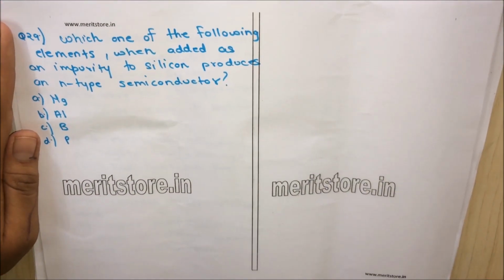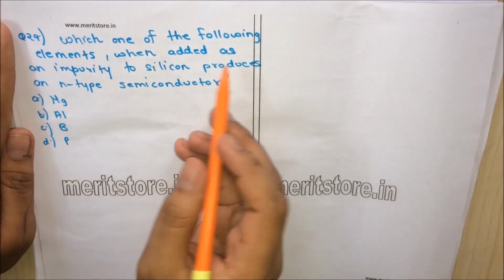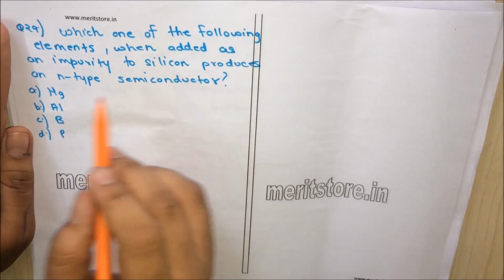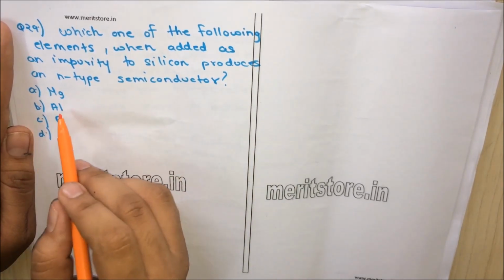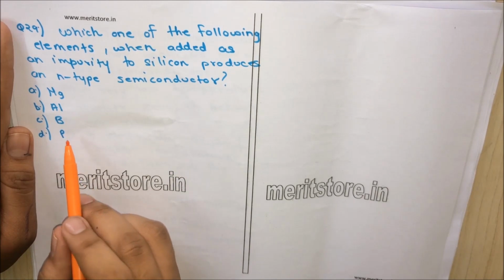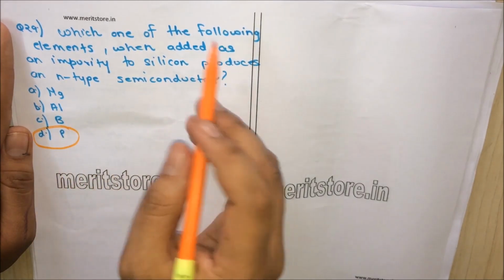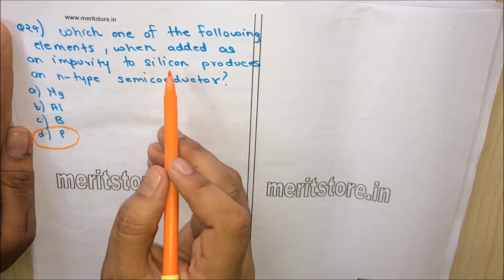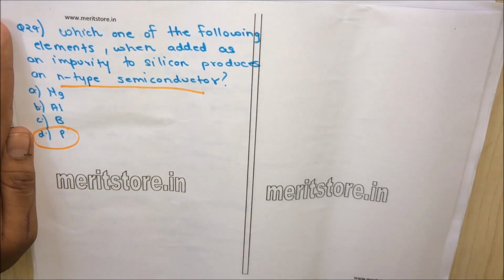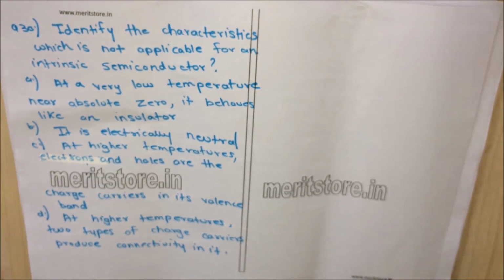Question 29. Which one of the following elements when added as impurity to silicon produces an n-type semiconductor? Option A Mg, option B aluminium, option C boron, option D phosphorus. So we know that when phosphorus is added as impurity to silicon, it produces an n-type semiconductor. So option D is the correct answer. Question 30. Identify the characteristic which is not applicable for an intrinsic semiconductor.